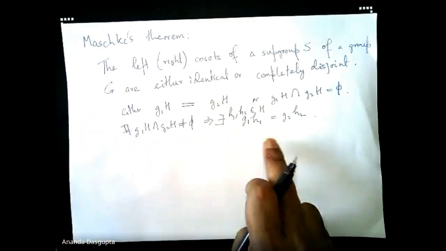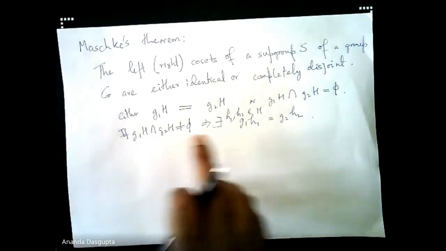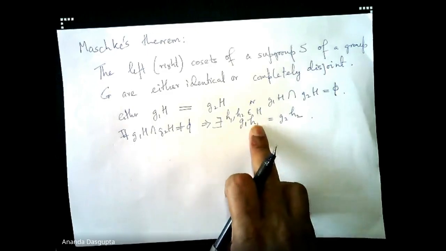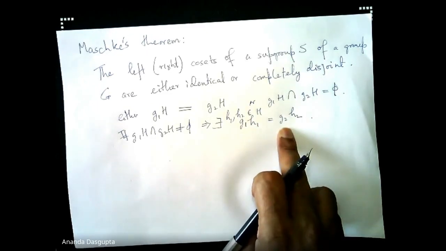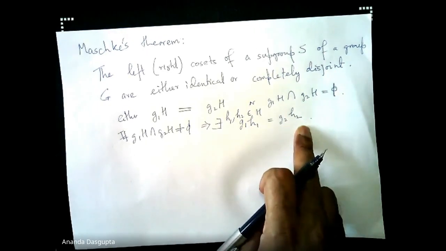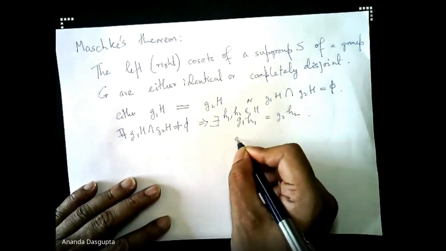That is, this common element which is there in the intersection must be of the form g1 times some element of capital H, and it also must be of this form, g2 times some element of capital H.